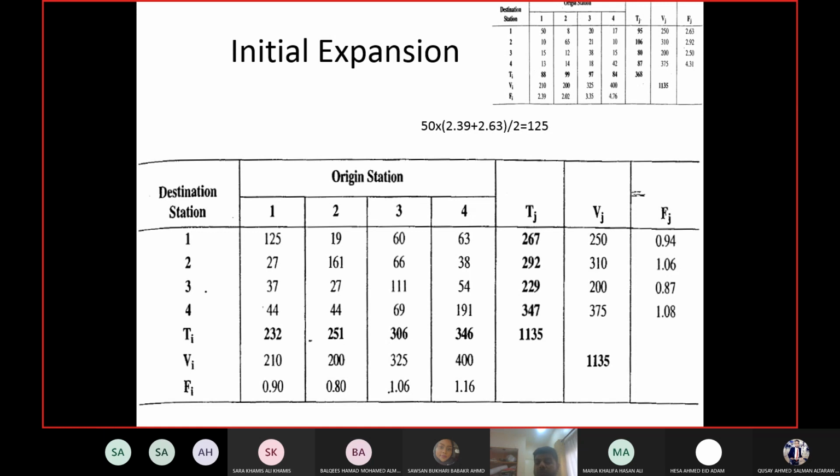Even if one ratio is out of the range, the whole matrix must be recalibrated. Okay, that's the rule here. So I cannot take the third row and just calibrate the third row. No, you have to calibrate the whole matrix. Now don't worry, each time you calibrate, the number of rows and columns out of the range will reduce.